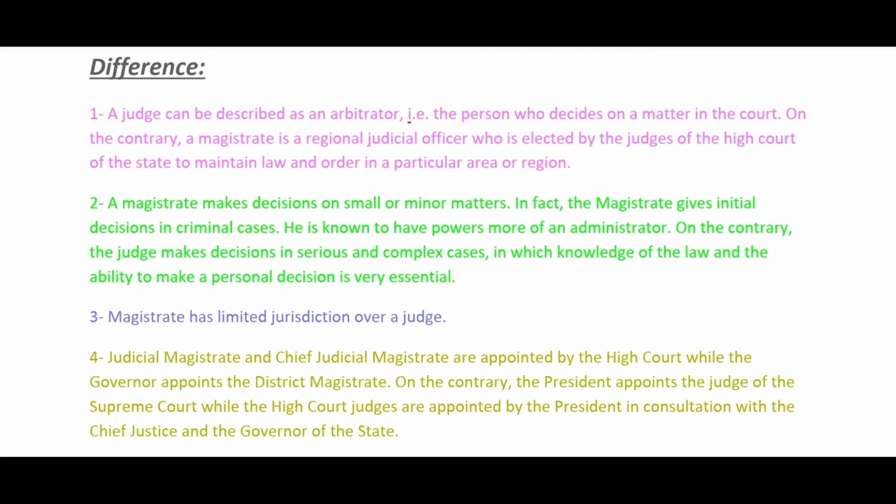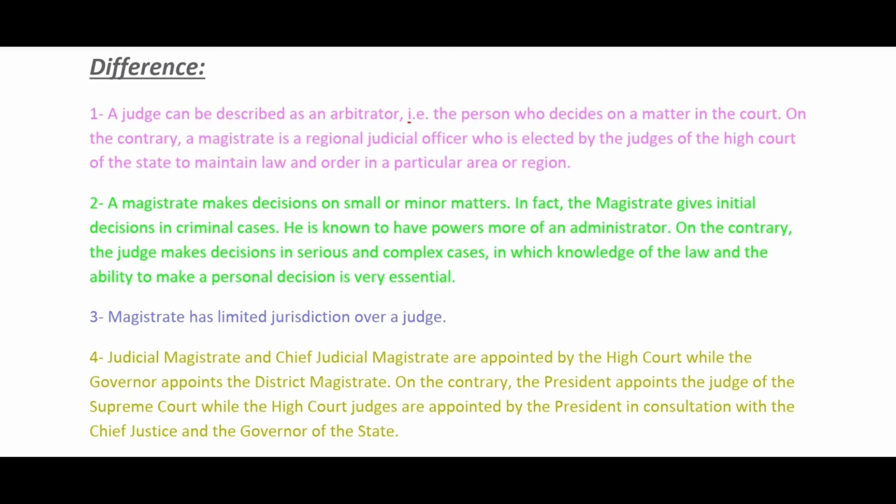Number 1. A judge can be described as an arbitrator, for example, the person who decides on a matter in the court. On the contrary, a magistrate is a regional judicial officer who is elected by the judges of the High Court of the state to maintain law and order in a particular area or region.